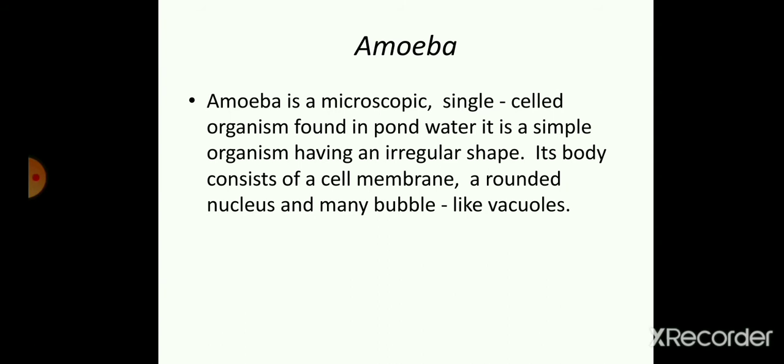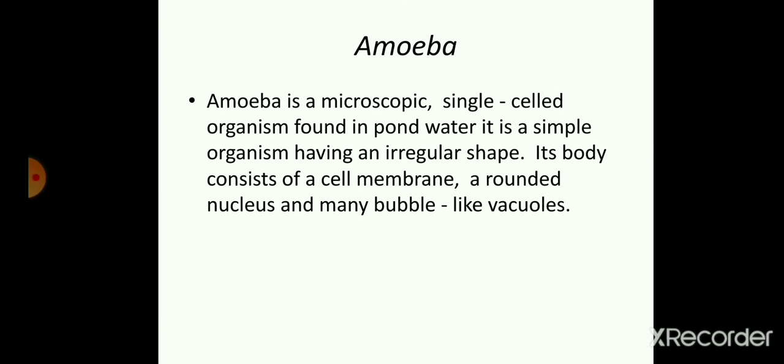So students, amoeba is a single cell organism. As we know, our human body is made up of millions of cells. When these cells unite, they form a tissue, and when more tissues unite, they form an organ. Thereafter an organism is formed, but this amoeba is the simplest organism on earth, and it is made up of only one cell.